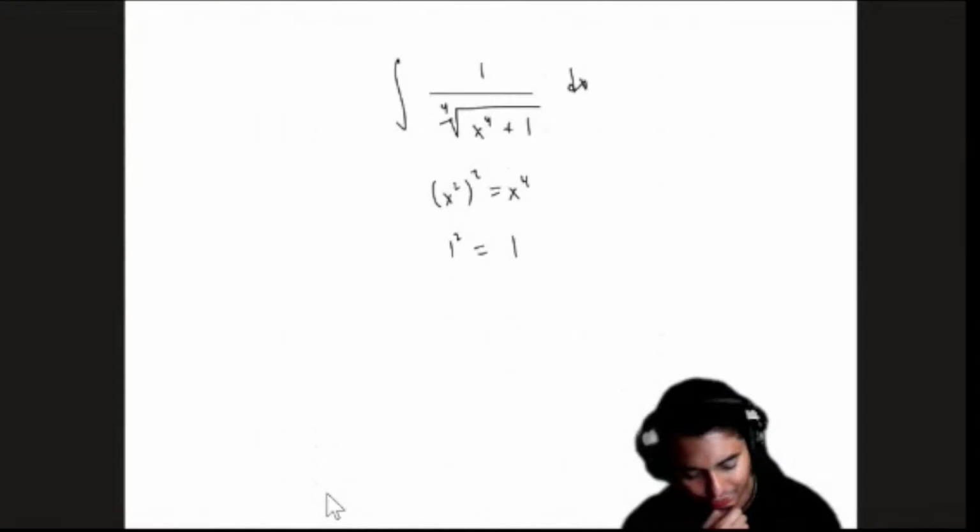Okay, so what if I do, I'm gonna let u equal to x squared. I'm gonna start over. No, I'm gonna let u equal to x to the fourth. I'm already getting stumped, guys.